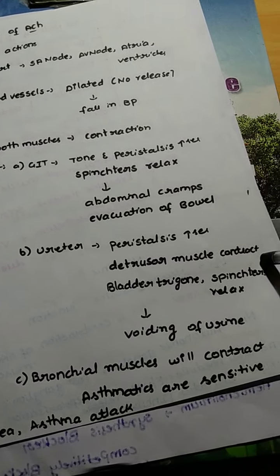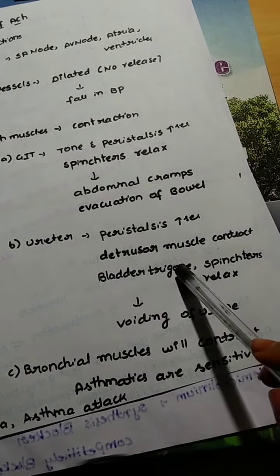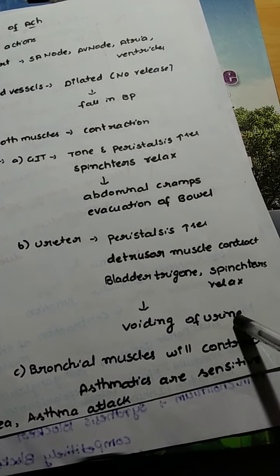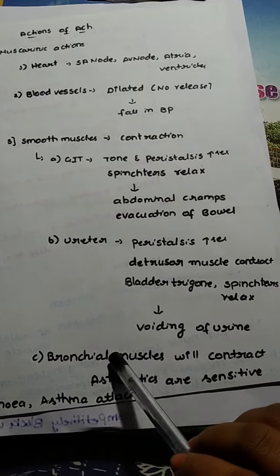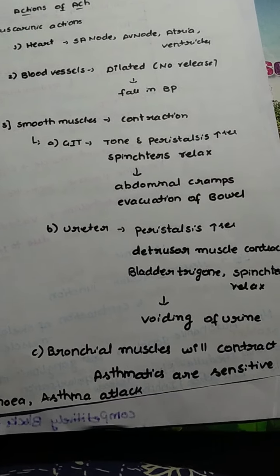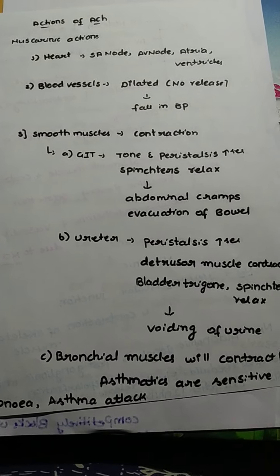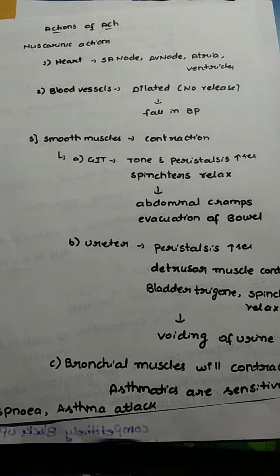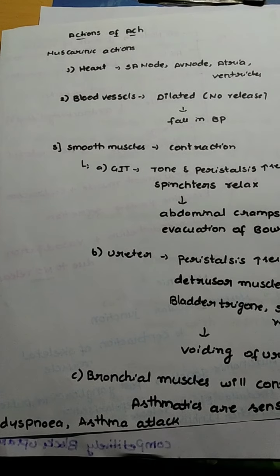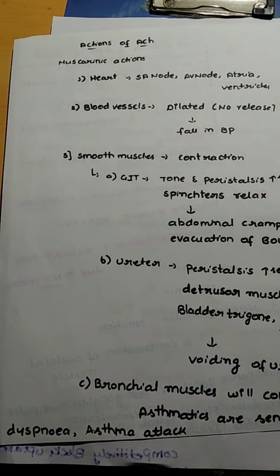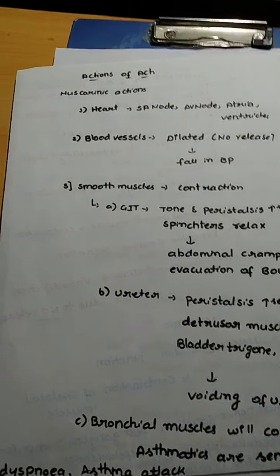In the ureter, peristalsis will be increased, and the detrusor muscle will contract, and the bladder trigone and the sphincters will relax, which will cause the voiding of urine, an essential physiological function. The bronchial muscles will also contract. This will not cause much effect in healthy patients, but asthmatic patients are very sensitive, because the contraction of bronchial muscles may cause recurrent asthma attacks, and dyspnea can also be caused. Dyspnea means shortness of breath.